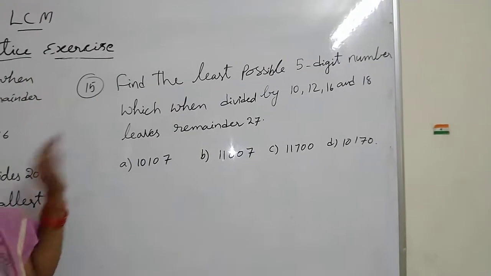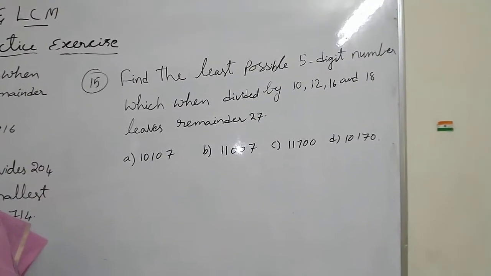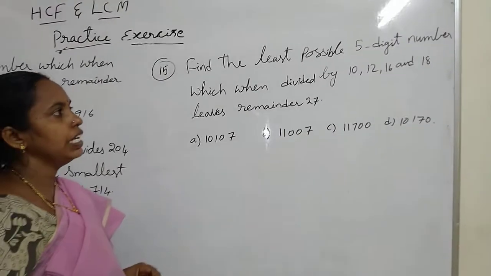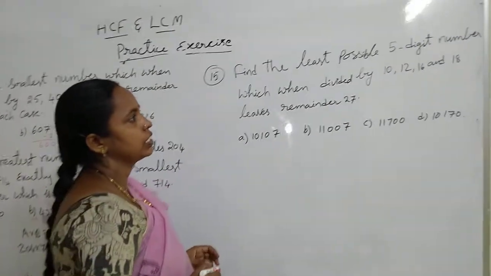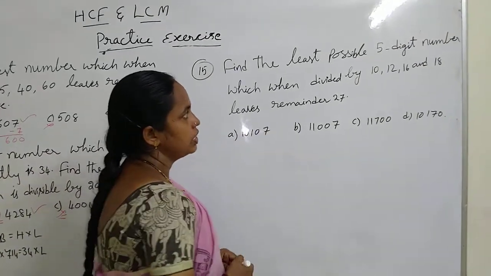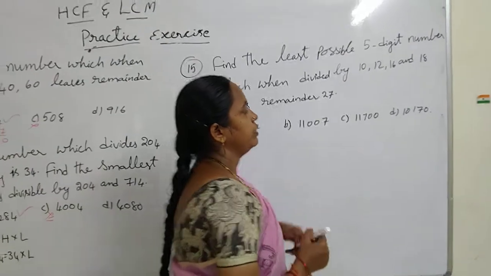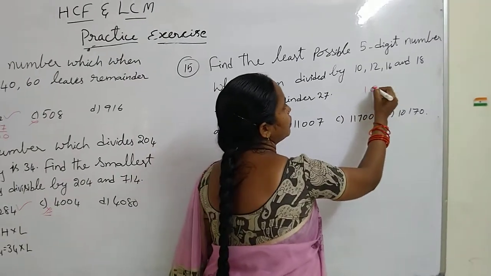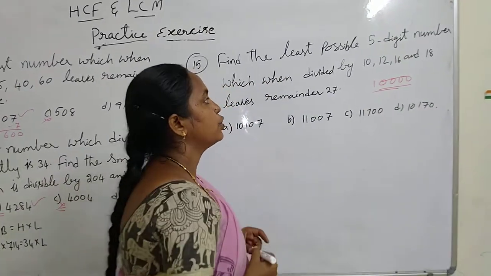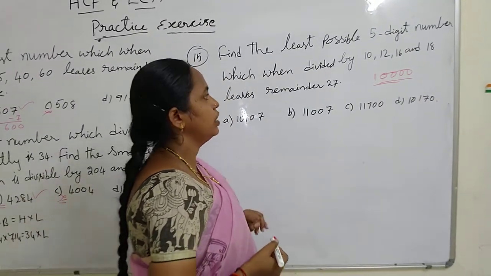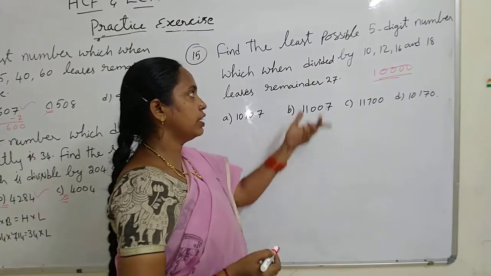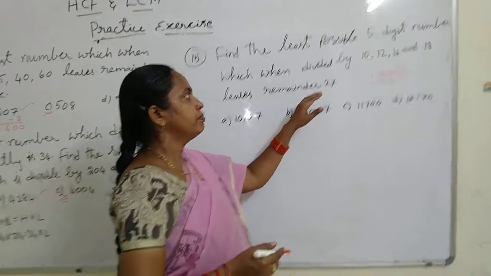Question number 15. Find the least possible 5-digit number which when divided by 10, 12, 16 and 18 leaves remainder 27. That means the least 5-digit number is 1 followed by 4 zeros, that is 10,000. So our answer should be greater than 10,000. Remainder 27 means LCM plus 27.